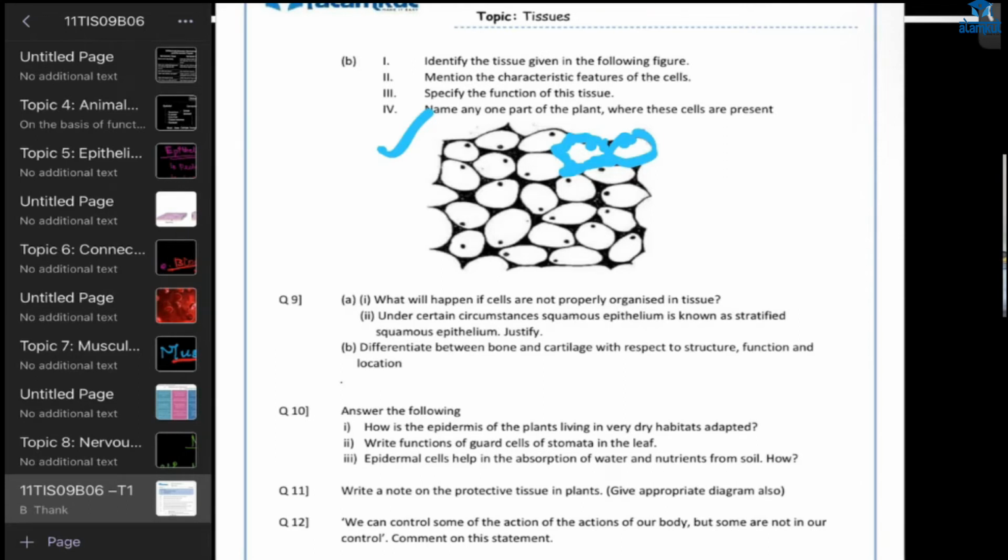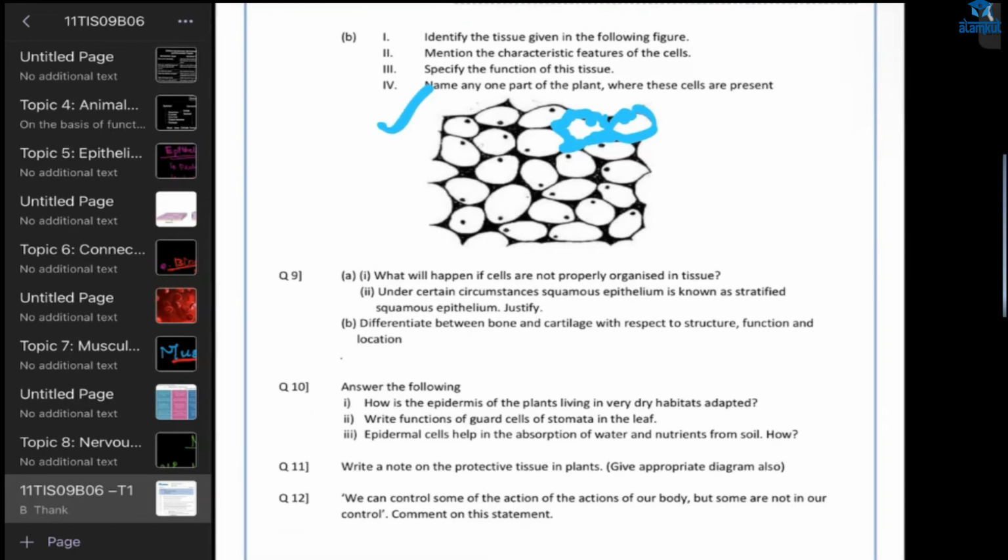I don't remember why right now. In a dry region, what is the scarcity? Water is scarce. Yeah, so it prevents the loss of water. Yeah, it is covered with wax. Understood, Arham? Okay, correct.